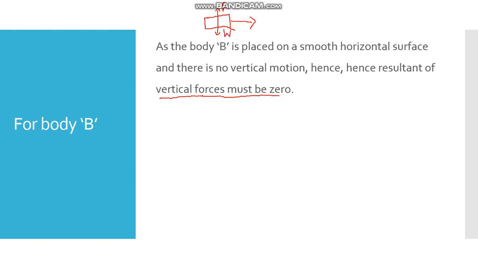Okay, so as the body is placed on a smooth horizontal surface, the resultant vertical forces should be 0. That means R and W should cancel out. What does this mean? It means that this factor will be 0 or cancelled out.